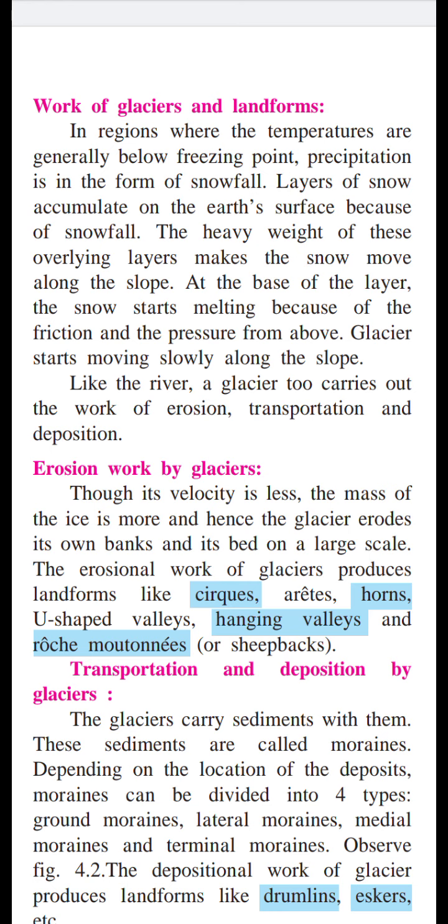And like the river, there are some landforms which are created because of the erosion, transportation and deposition work of glaciers. Now we will see the erosion work by glaciers. First work of glacier, erosion work.